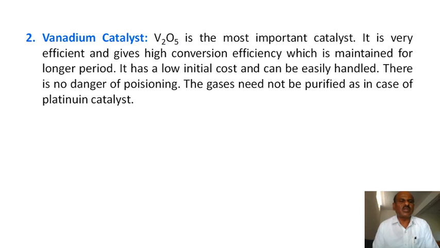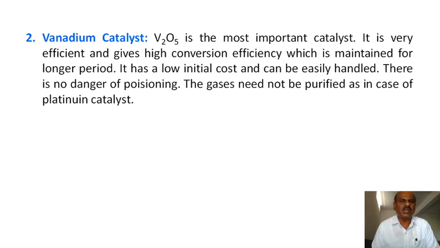Now this process is generally carried out with the vanadium catalyst. It is very efficient, gets good results, and maintains all the conditions. The manufacturing of sulfuric acid is not simple work, it is a very difficult, very long process.